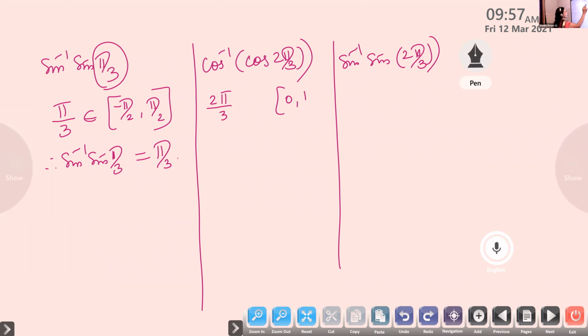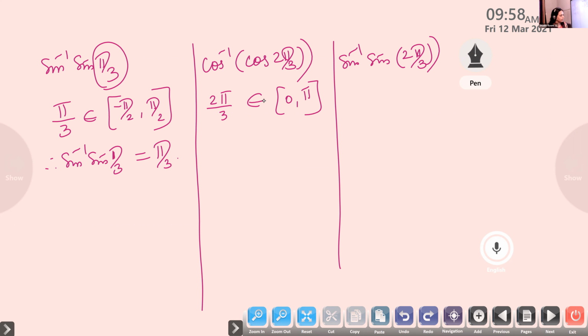Closed 0 to pi, isn't it? Whether it belongs or does not belong. 2 pi by 3. Pi by 3 means it is 60, isn't it? So 2 into 60, it is 120. Whether 120 lies from 0 to 180.